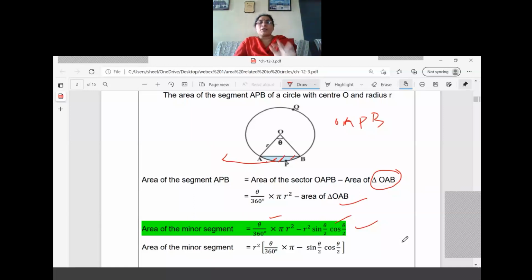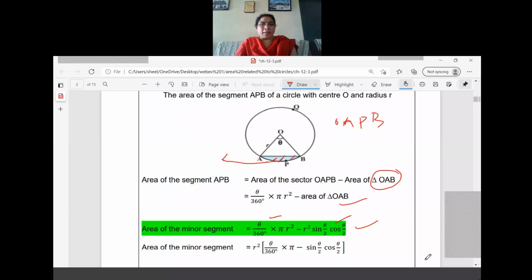Area of the sector part, you don't have any doubt. We have the formula theta by 360 into pi r square. Now we want the area of the triangle formula. So I gave one new formula for you, based on half base into height only. For this type of question, it is easy. So for the area of the triangle part, the answer is r square into sine theta by 2 into cos theta by 2. So we must know the sine value and cos value.